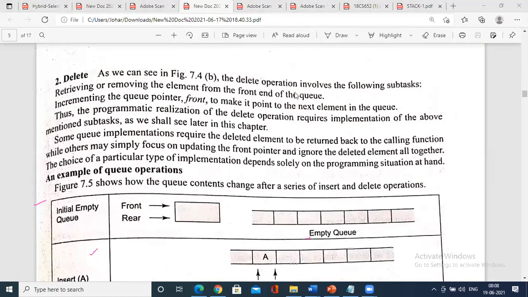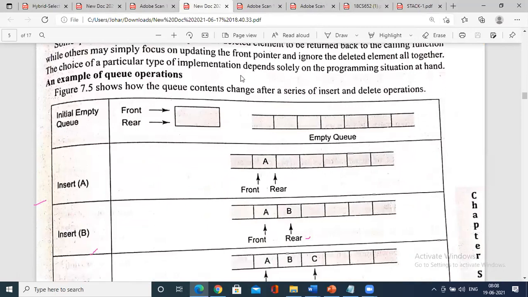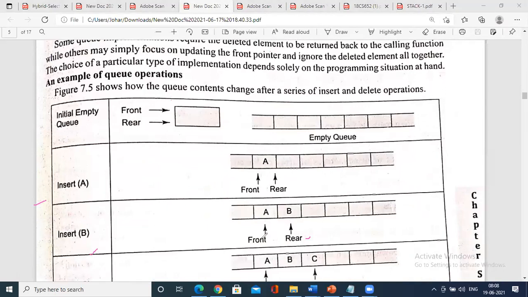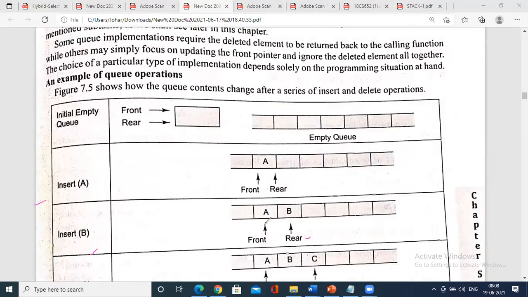If I have understood your question like this: if front is already there, see, this is your situation, what happens? You increment the rear, that's it. If front is already there and you insert B, you incremented rear, you didn't increment front.